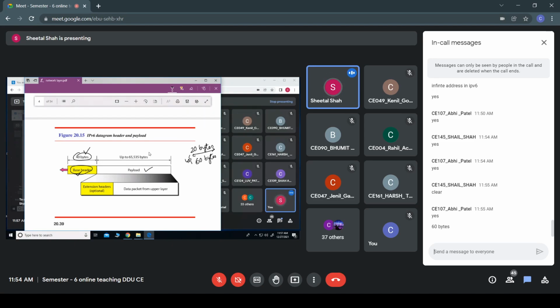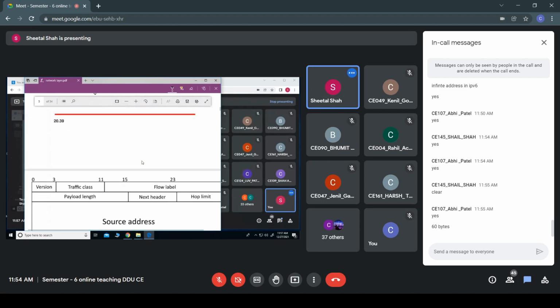Fine. So if it wants to have some optional part, it can provide an extension header in this payload field itself, along with the data. The extension header can be the optional part. The maximum size of the payload field, including this extension header, can be 64K, that is 65535 bytes.